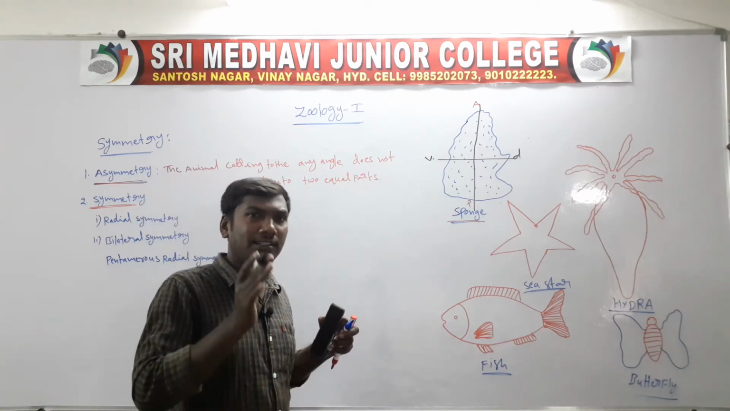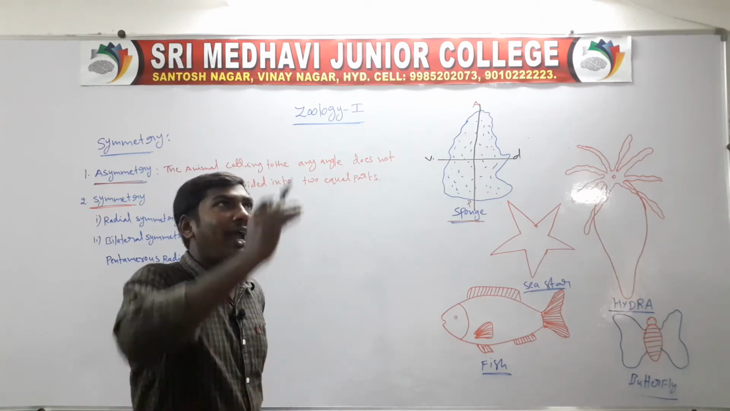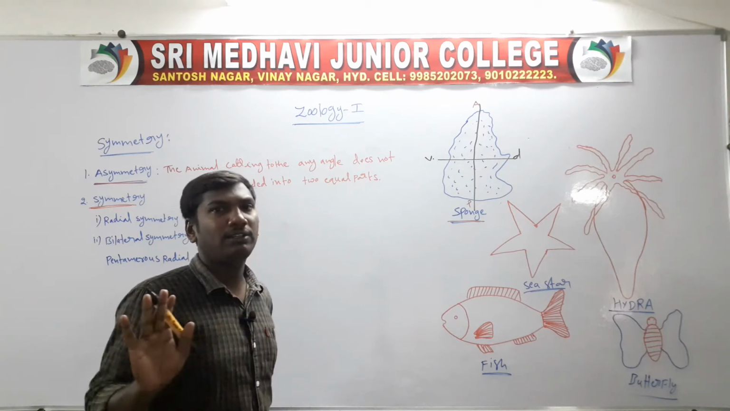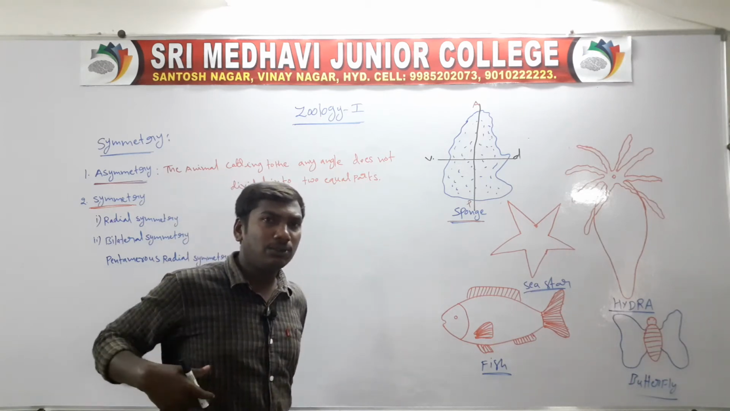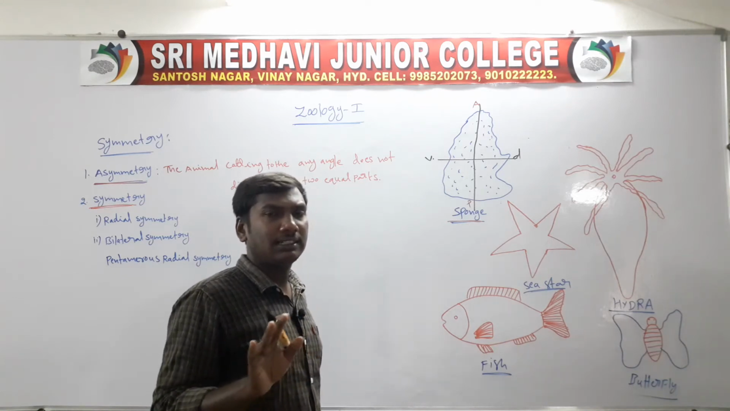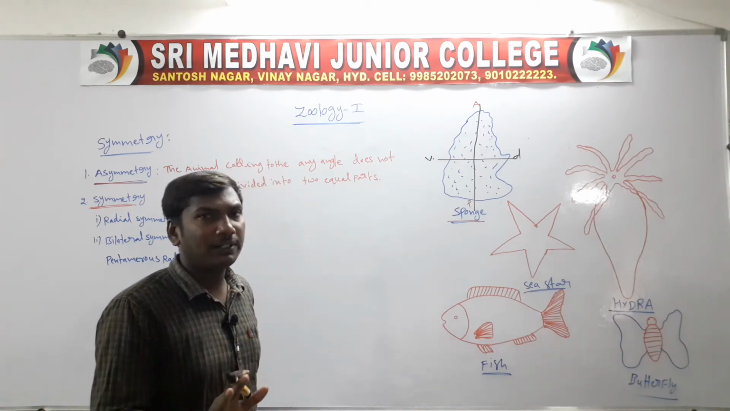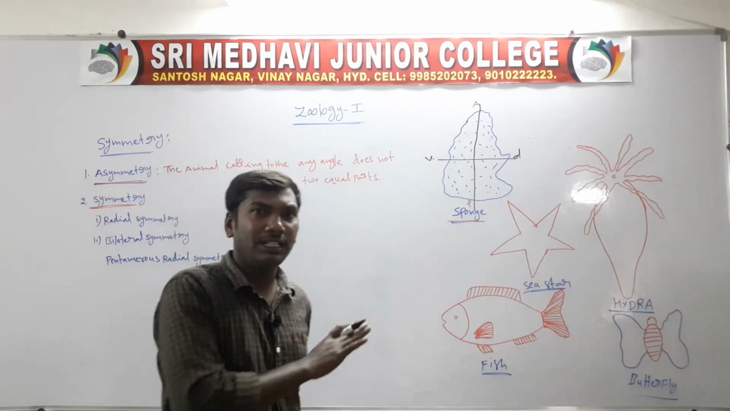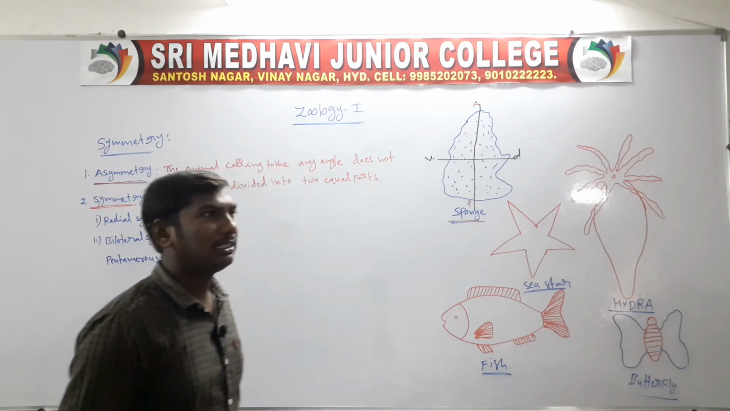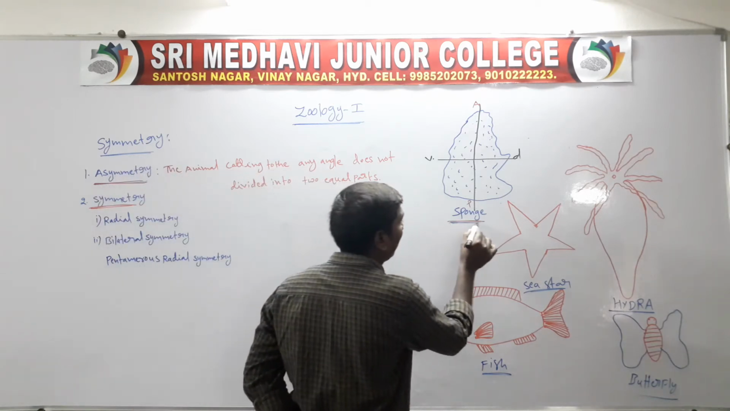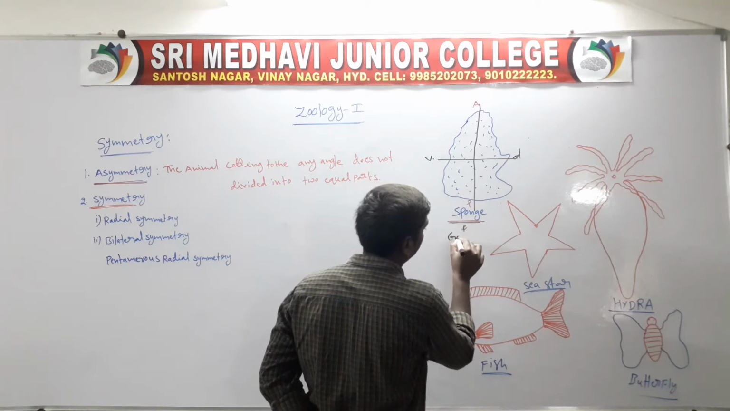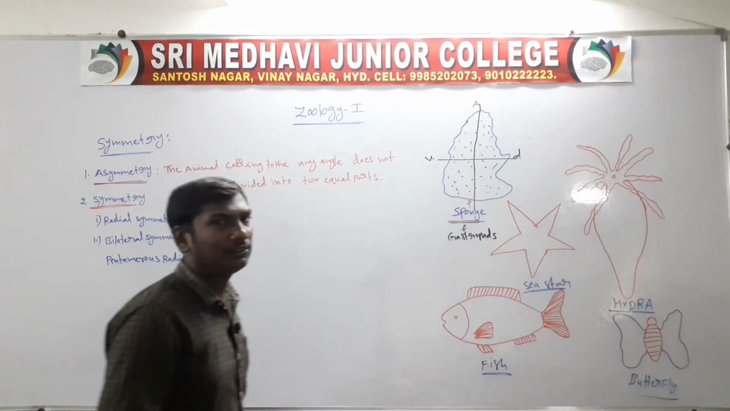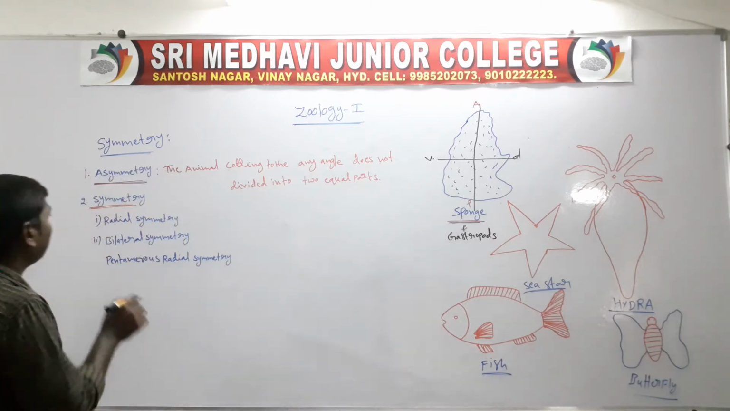The organism cut from anterior to posterior through the central axis, or from ventral to dorsal, does not divide into two equal parts. So, these are called asymmetry. A means the opposite of symmetry. Examples: sponges and gastropods.